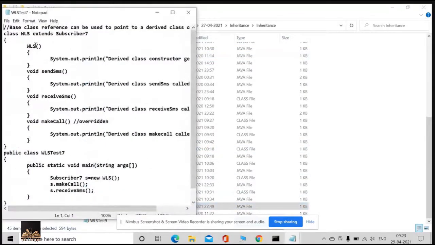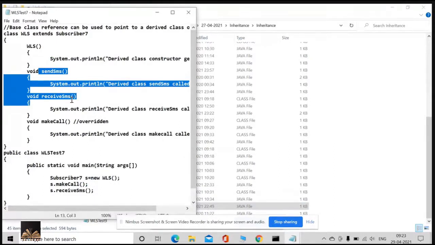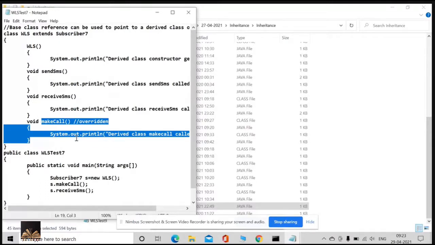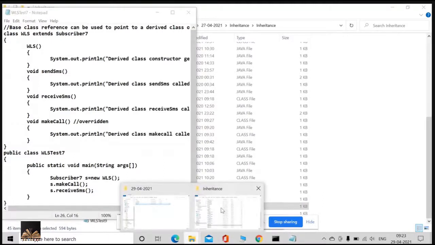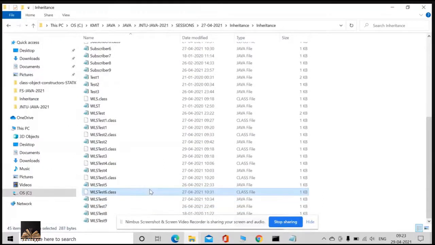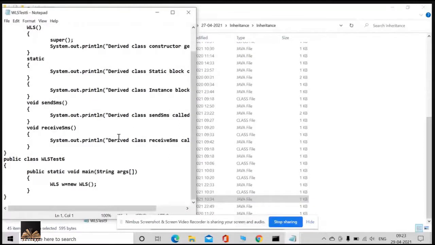Next one, there is a constructor, of course, and there are 2 methods exclusively related to the derived class, and one more thing. Now, what is there in WLS6?